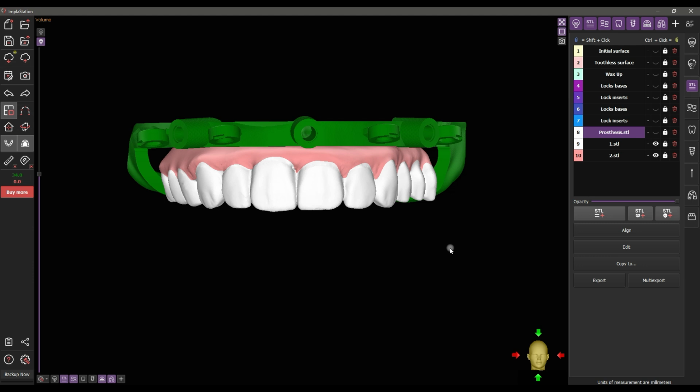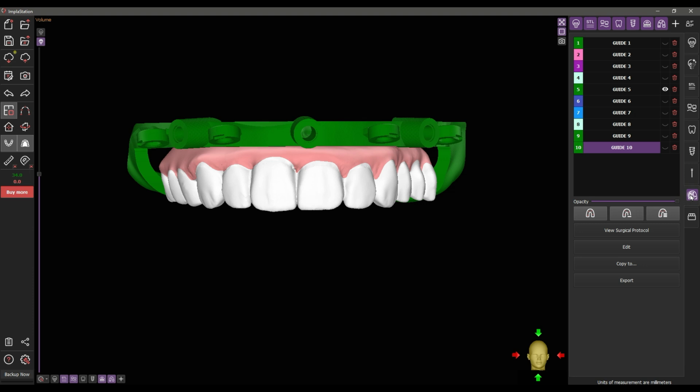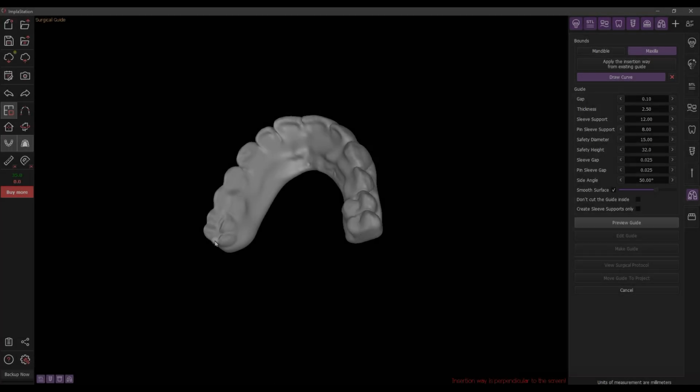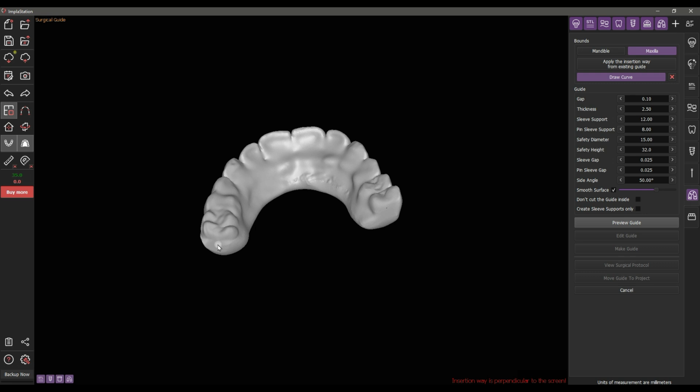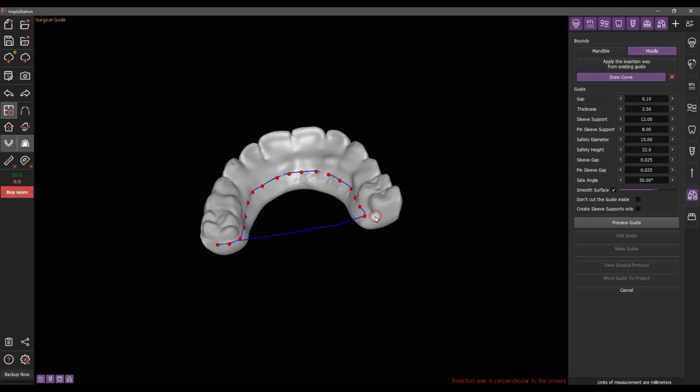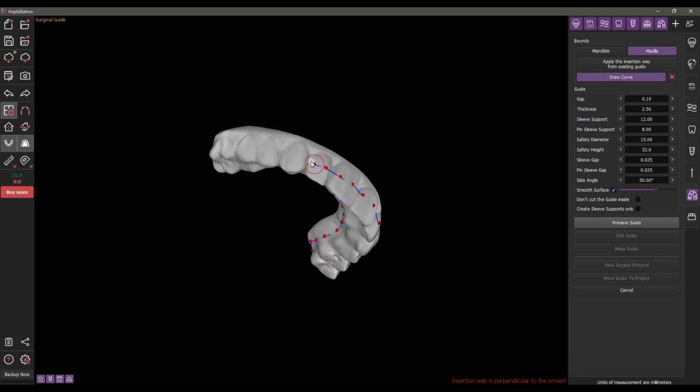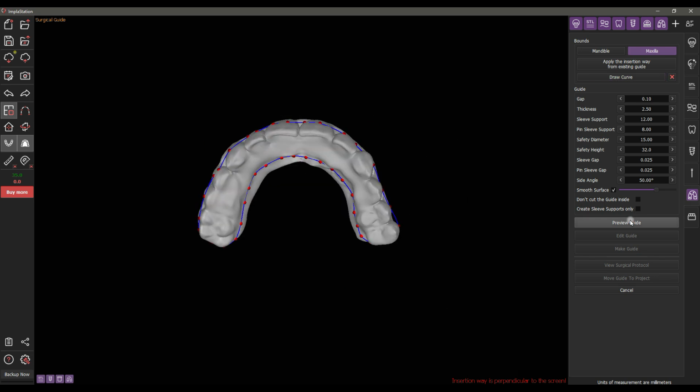First step, create a guide for the prosthetic construction. Select the surface from the list, navigate to the Surgical Guide tab, and enable Surface-Based Surgical Guide Creation mode. Prior to working, turn off Implant Visualization. Follow the standard guide creation workflow, then transfer the finished result into the project.